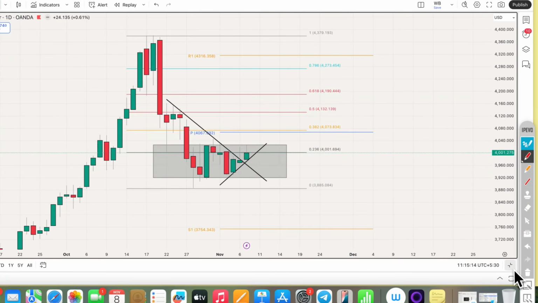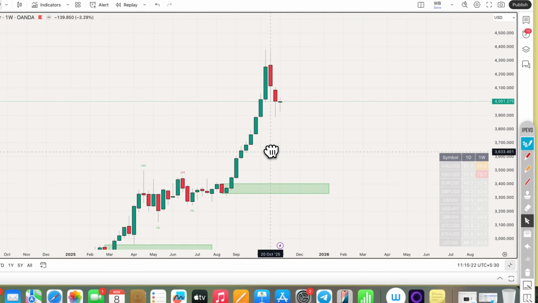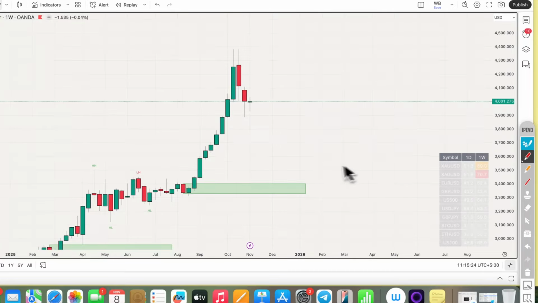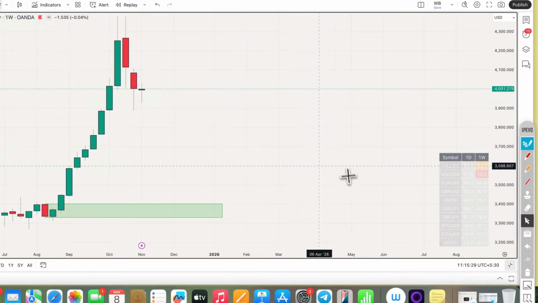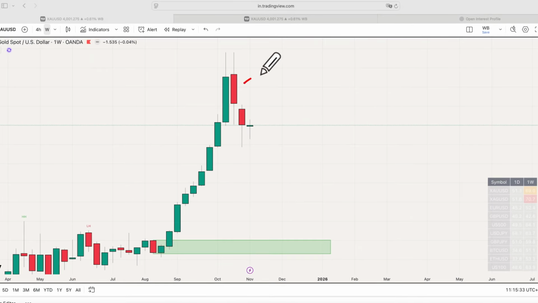Now let's move on to the weekly time frame price action. In the previous week we discussed that on a price action basis, in the previous week decline, we have seen the price rejecting from the previous week low.